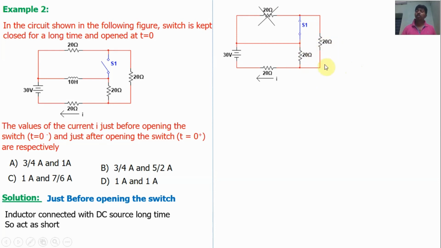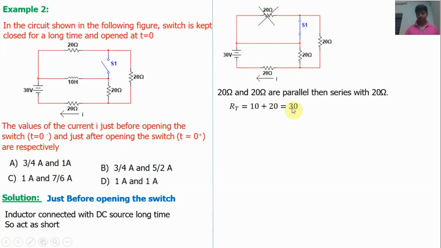Now this total resistance is in series with the 20 ohm resistor. So 10 plus 20 is equal to 30 ohms. So R total for the circuit is 30 ohms. So I is equal to V by R, 30 volts divided by 30 ohms is equal to 1 amp. Okay, option A and B are wrong.